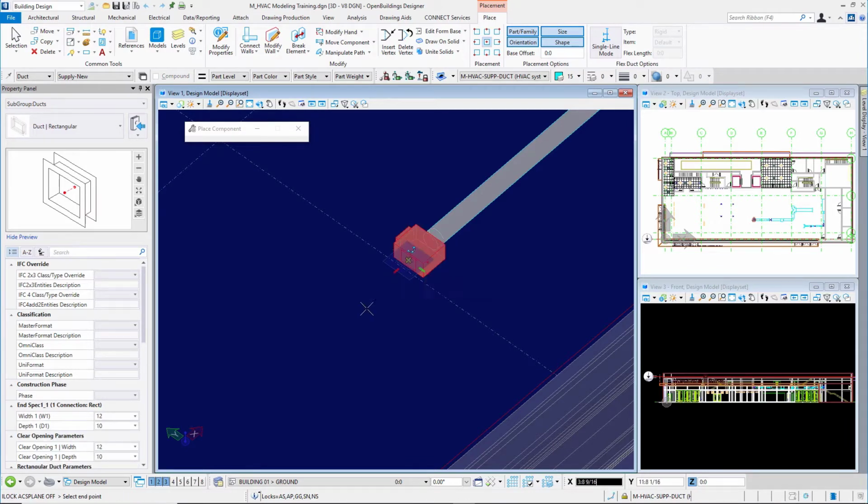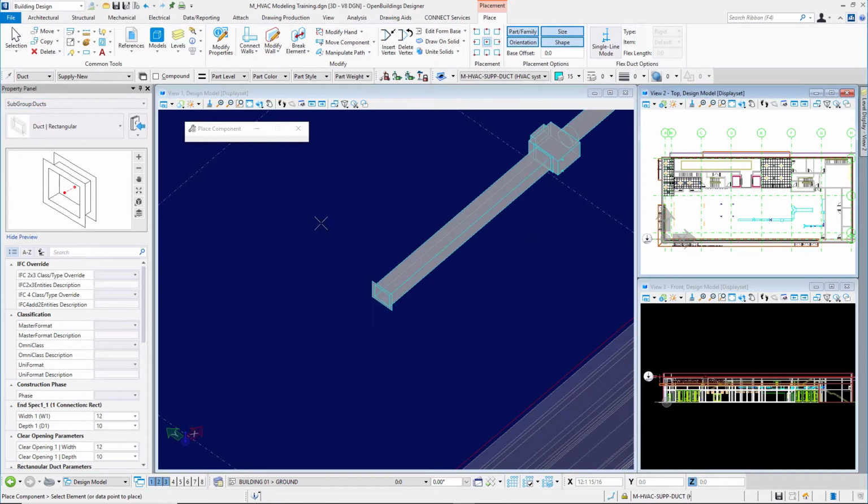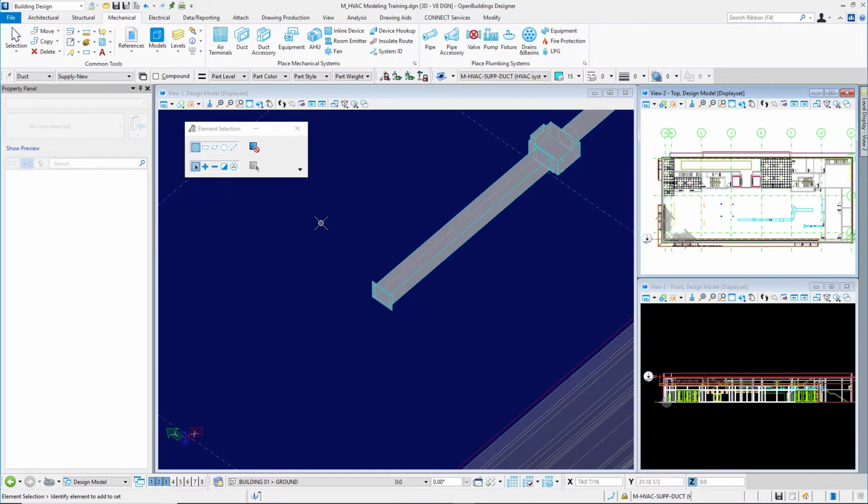I'll left click to accept that point, use my AccuDraw to index this duct, and I'll just place a length of duct out here, like that. Right click. Then I'll place 4 air terminals. This time I will use the base offset, so I'll turn those locks back on up here, the ACS plane lock and ACS plane snap lock.